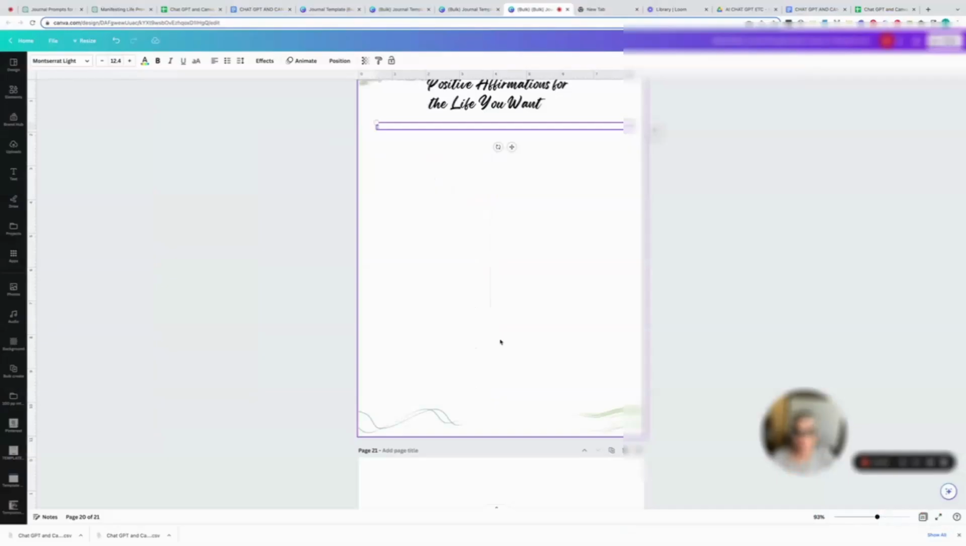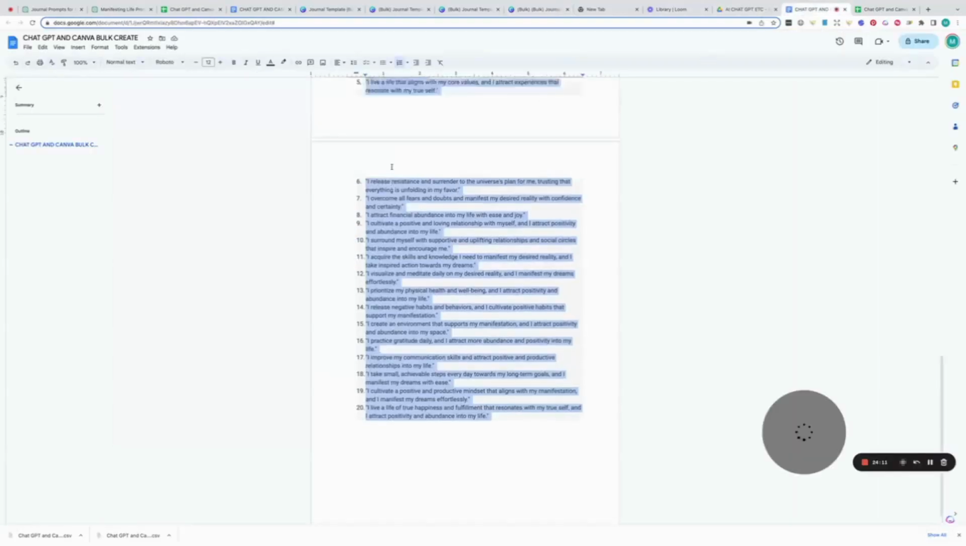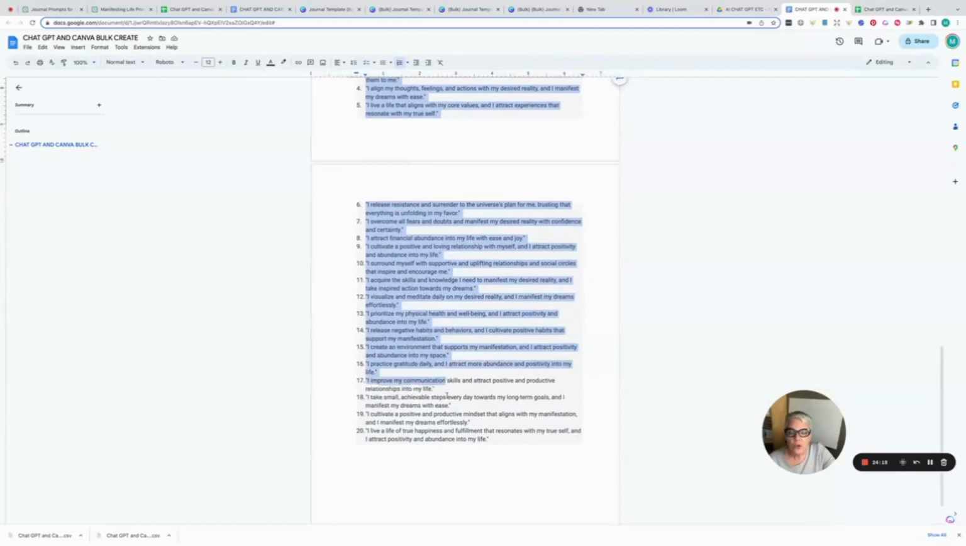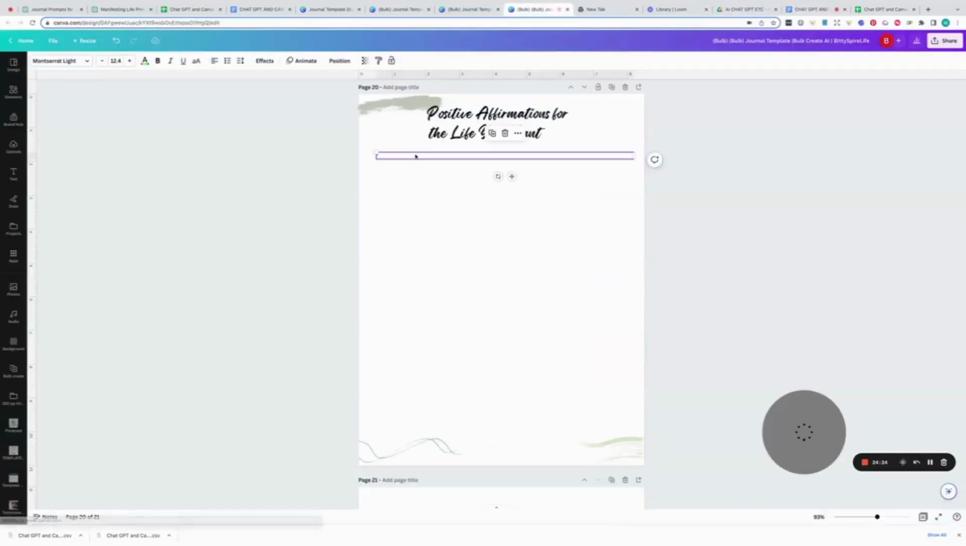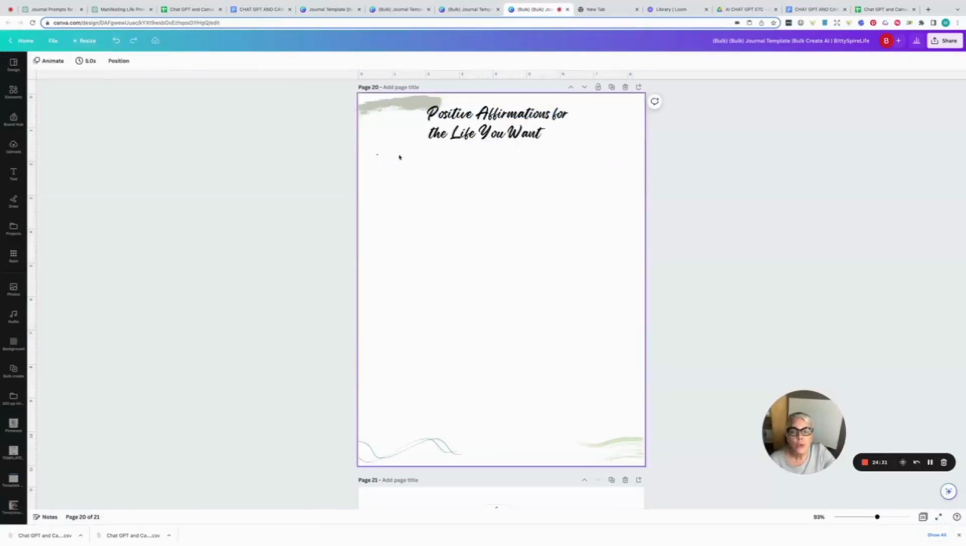What I'm going to do is I have this, right? Positive affirmations. And now what I'm going to do is I'm going to go over to my Google Doc and I'm going to highlight and copy the positive affirmations. Okay. And then I'm just going to paste them into the journal as the last page as kind of a little bonus. Okay. So I'm just going to right click. I'm going to hit copy. I'm going to come back to Canva and I'm going to hit paste and I'm going to hit undo.